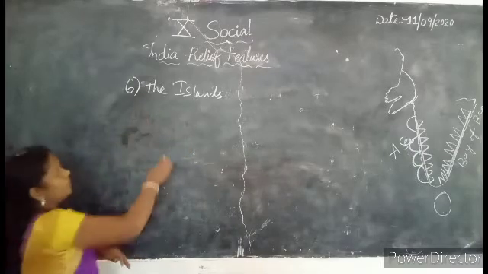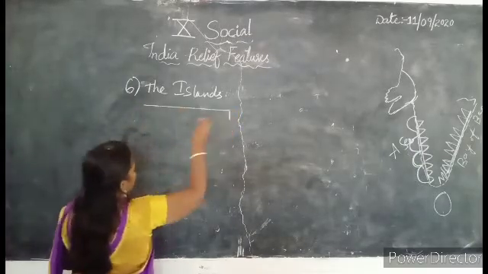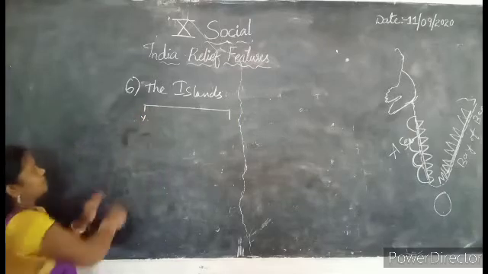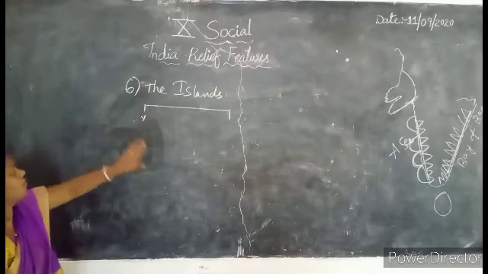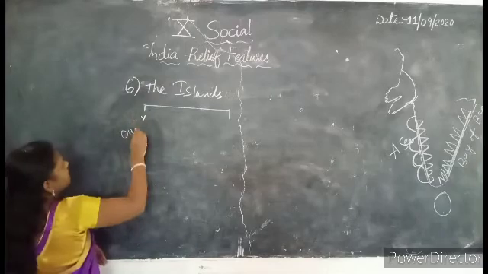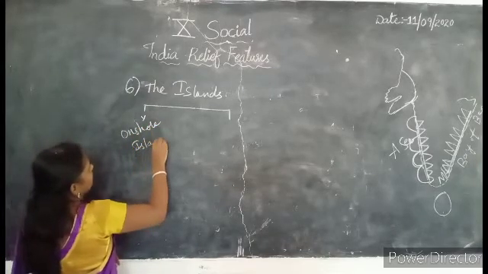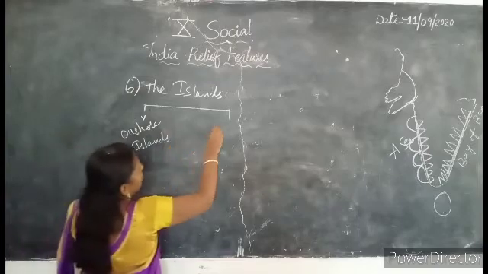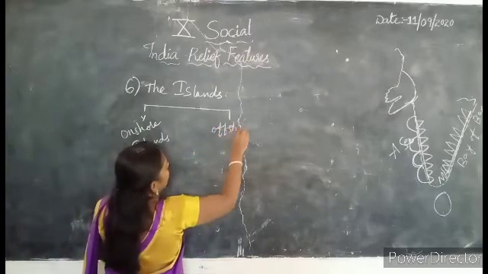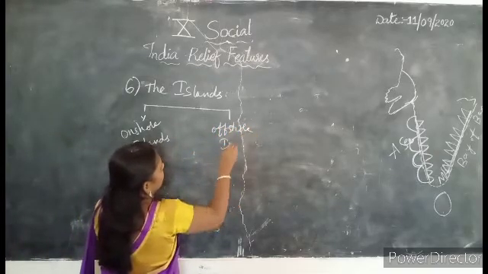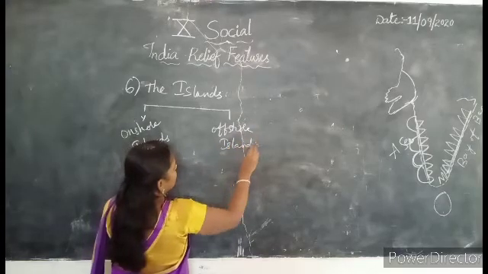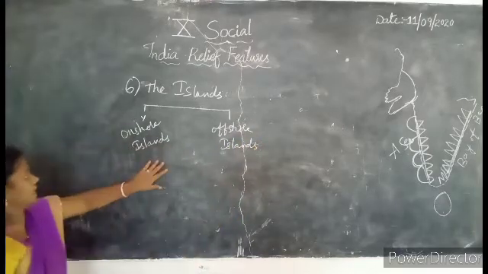The islands are of two types. The first one is onshore islands and offshore islands.